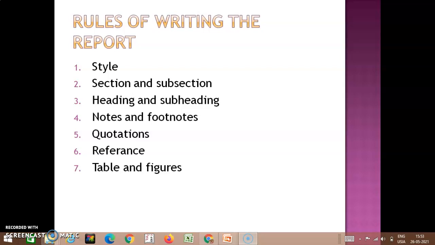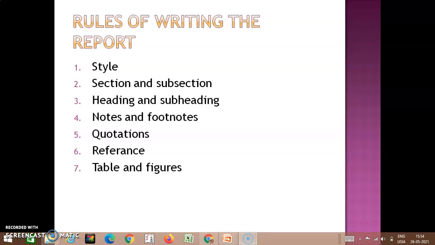Then the next one is you have your sections and subsections. So the researcher should divide the text of the report into different parts, sections and chapters. Now, depending on the number of issues discussed in the chapter, any number of sections may be created. Each section should discuss a particular issue.